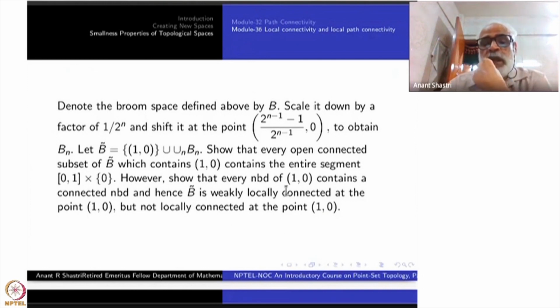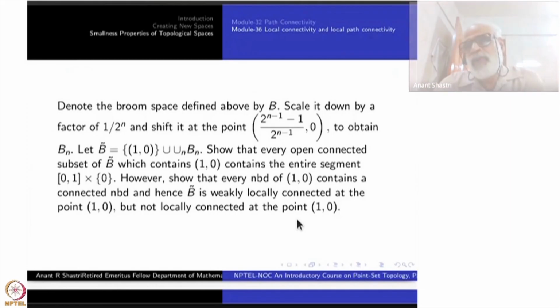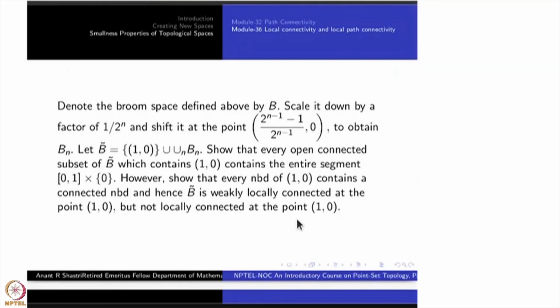However, show that every neighborhood of (1, 0) contains a connected neighborhood, and hence B twiddle is weakly locally connected at the point (1, 0), but not locally connected at the point (1, 0). If you want an open connected set, you will have a problem. If you don't want an open connected set, just a connected subset, they are there. This is the whole idea.